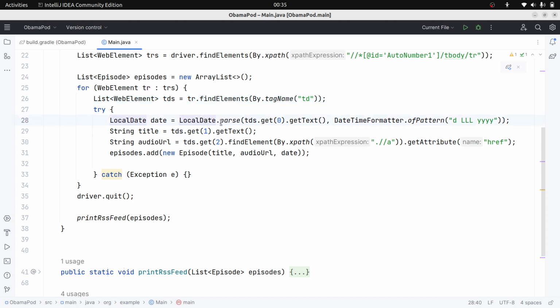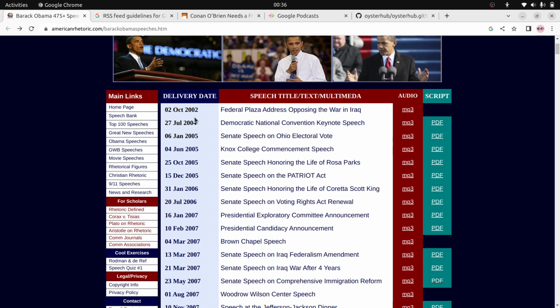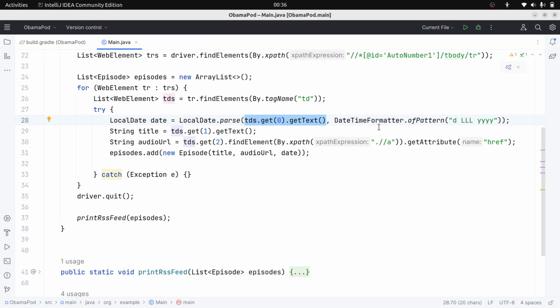Now the first TD contains the publishing date. That is not a standard format, so I am using the date time format here, specifying the format they have given. It will convert to a local date. Now we got the publishing date here, and the second is the title. The title is in the second TD, so we give the index 1.